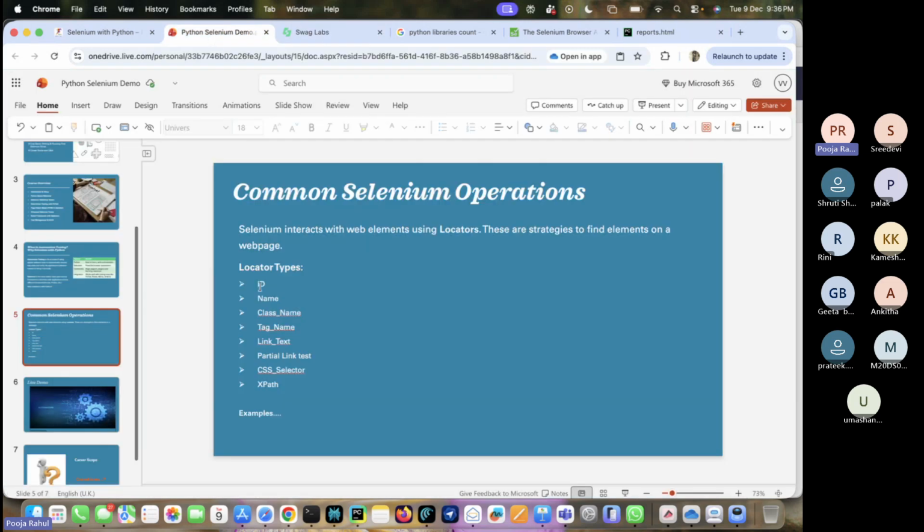These are the different locator types. In total, we have 8 types: ID, name, class name, tag name, link text, partial link text, CSS selector, and XPath.